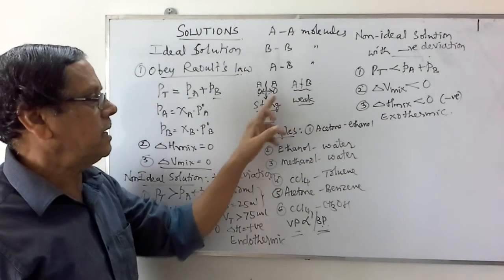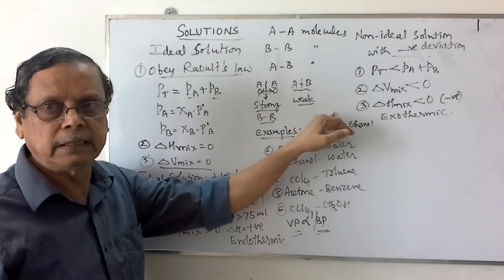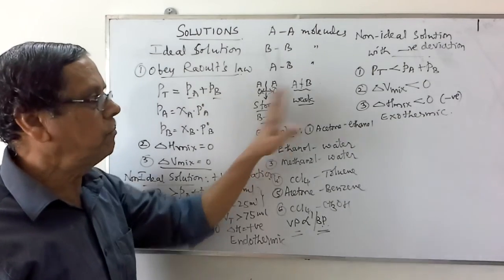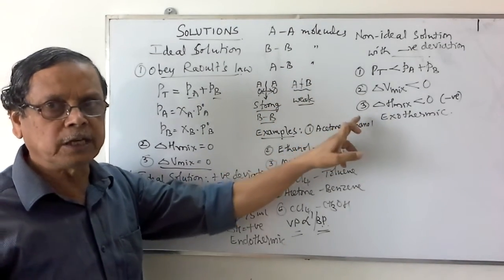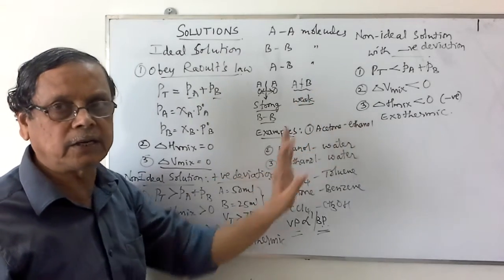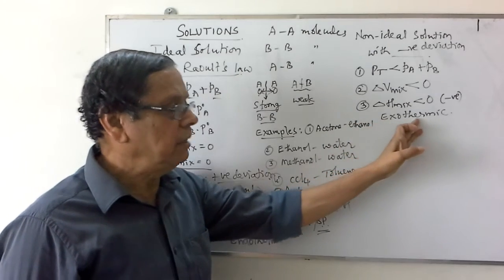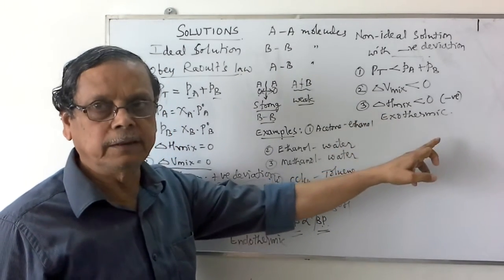If the AA attraction, BB attraction is weak as compared to AB attraction, less energy is required for breaking these bonds, while more energy is released when the bond between the intermolecular attraction takes place. That's why there is a liberation of the energy when we consider this solution formation.